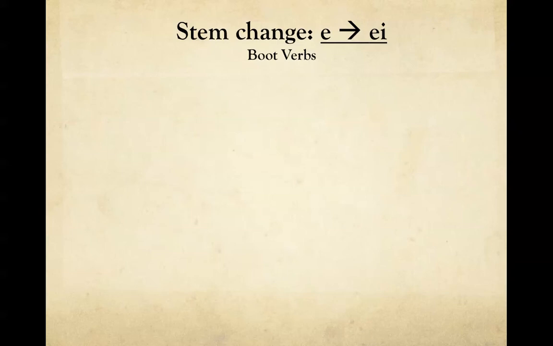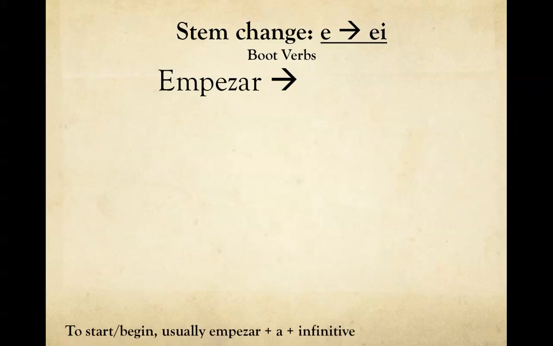Okay, one thing that we didn't mention is pensar actually means to think. We forgot on the previous page in case you didn't know. So let's do a little more practice, okay? Empezar is another AR verb that has a stem change in it. You will see this on your worksheet as well, so please follow along, okay? It means to start or to begin. Usually it's empezar plus a plus the infinitive, okay? Now it actually has a synonym that we saw earlier, the verb comenzar. So empezar and comenzar are interchangeable.